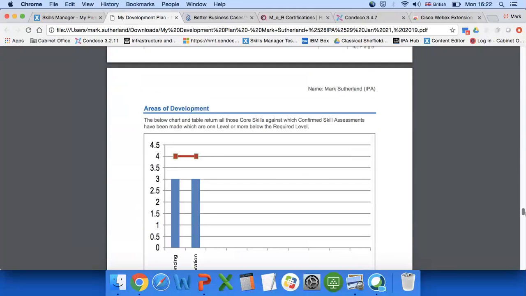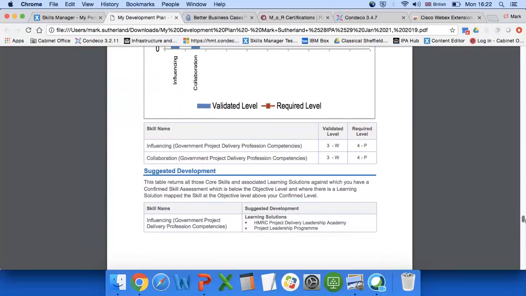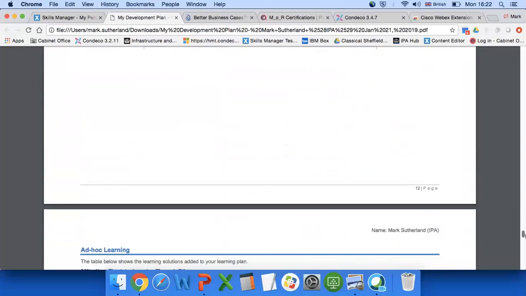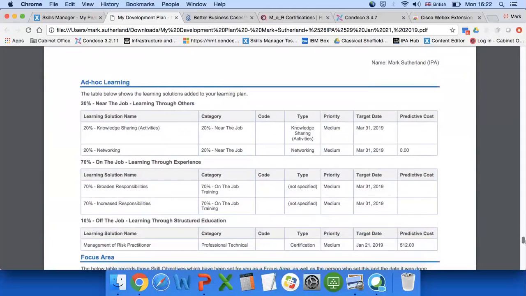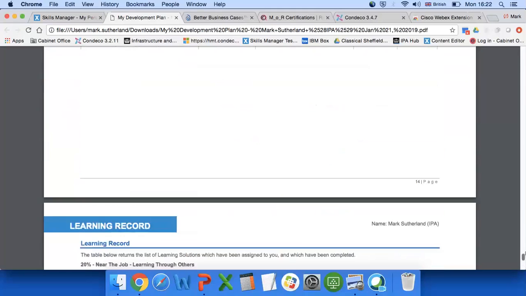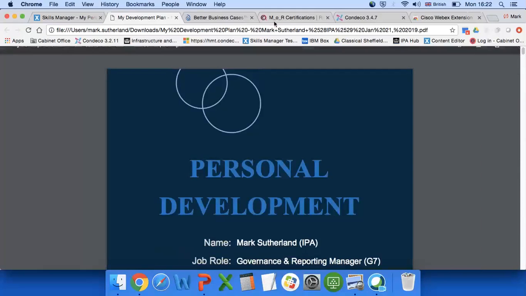Next, areas of development, so in the example I showed you, there's two, around influencing and collaboration. It's even suggesting some learning I might want to think about. And then the bit I really like is the ad hoc learning, breaking it down into 70, 20, 10 learning. So I said this is a useful document that people can take in around their career capability discussions.